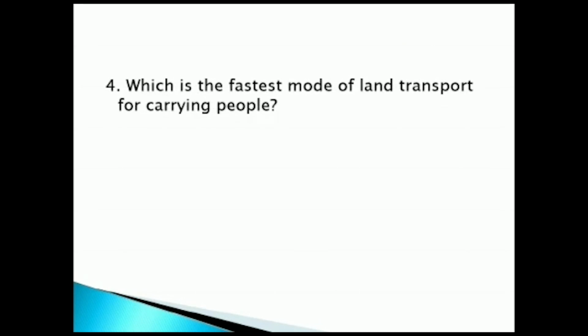The next one, which is the fastest mode of land transport for carrying people? The answer is metro train. So metro train is the fastest mode of land transport for carrying people.